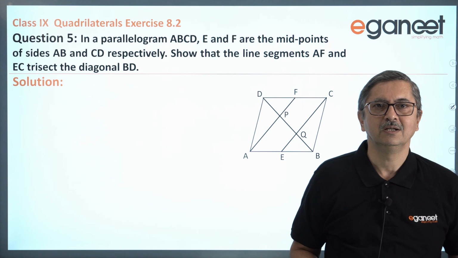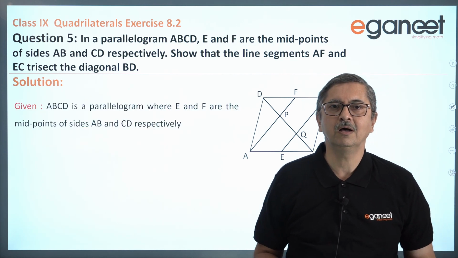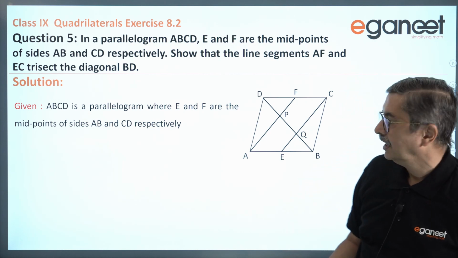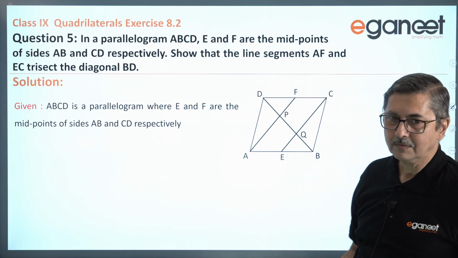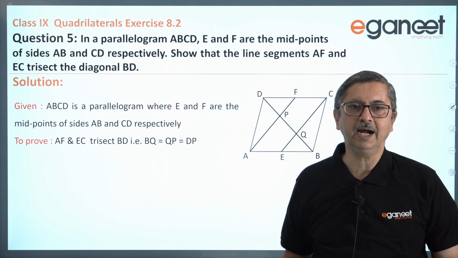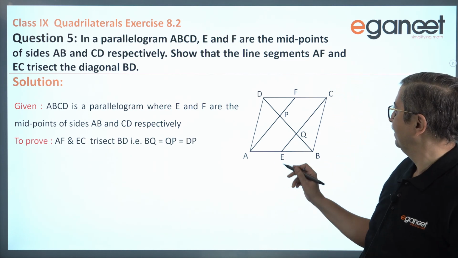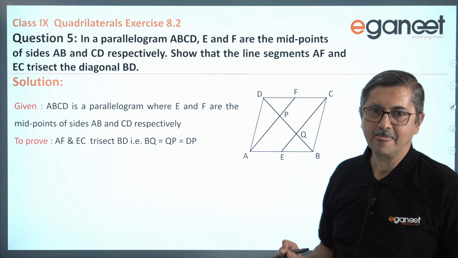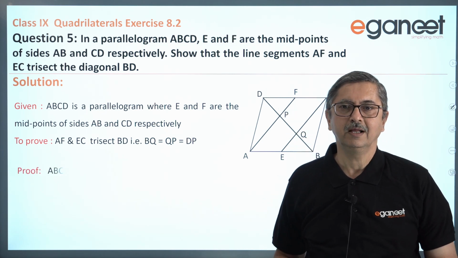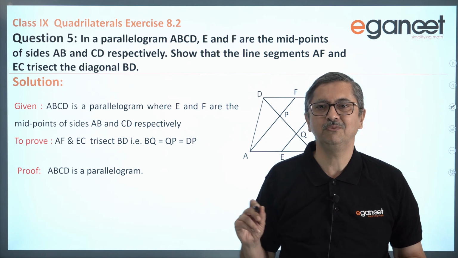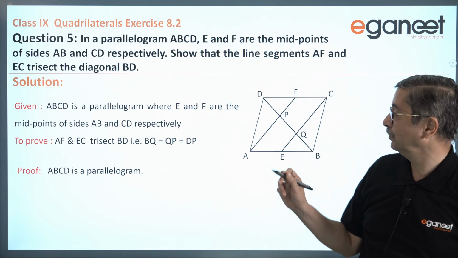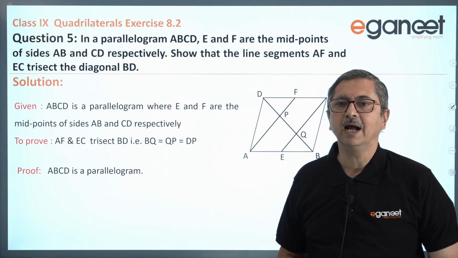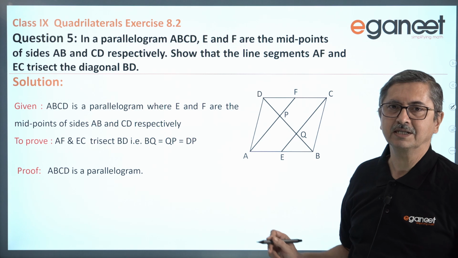So first we will draw a parallelogram ABCD. E and F are the midpoints of side AB and CD, and we are required to prove that AF and EC trisect this diagonal BD. So let us see how we are going to do it. I have already discussed broadly how we are going to do it, but first we have to prove this AFCE as a parallelogram. And how are we going to achieve it? Let us see one by one.